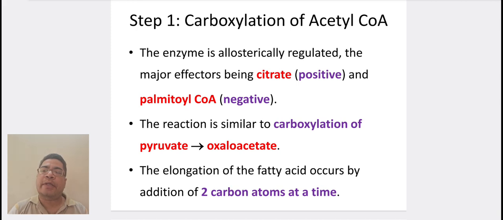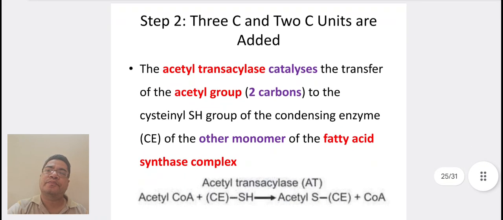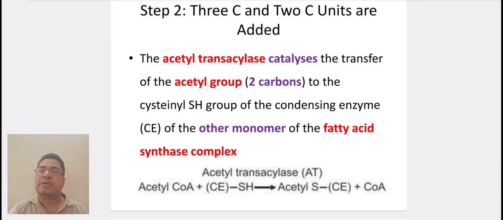The elongation of the fatty acids occurs by addition of 2 carbon atoms at a time. The acetyl transacylase catalyzes the transfer of the acetyl group, that is two carbons, to a cysteine SH group of the condensing enzyme of the other monomer of the fatty acid synthase complex. It is written as acetyl coenzyme A plus condensing enzyme gives acetyl condensing enzyme plus coenzyme A in the presence of acetyl transacylase.